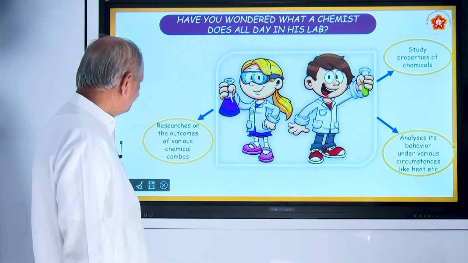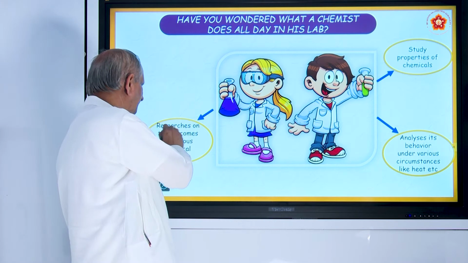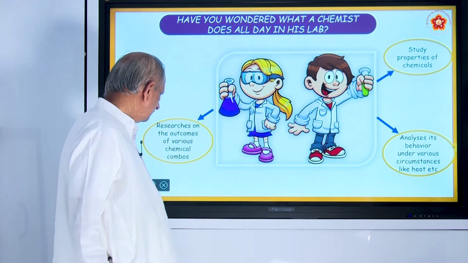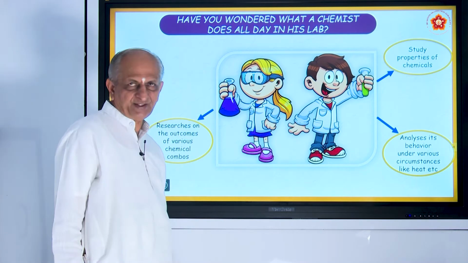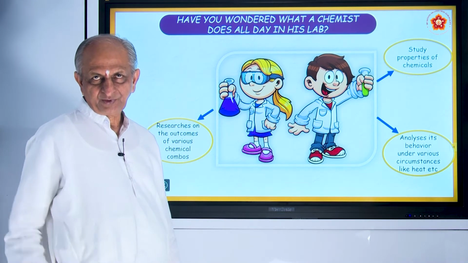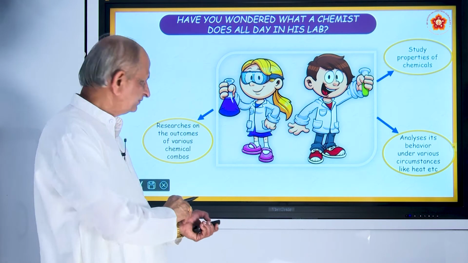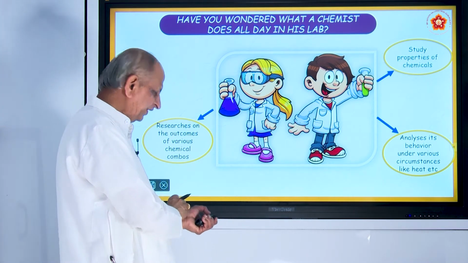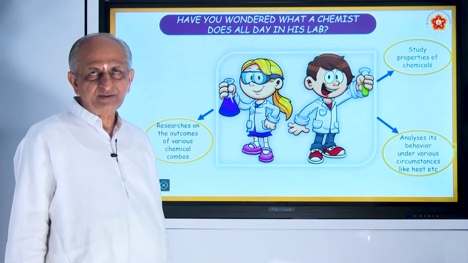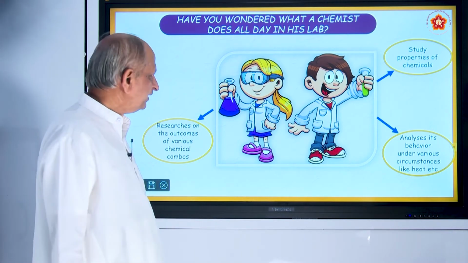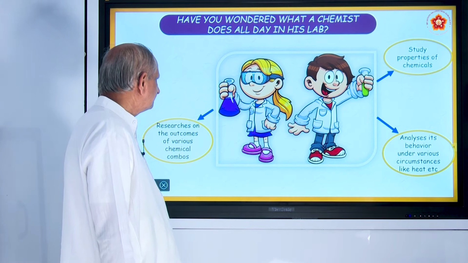And thirdly, he can do some research on the outcome of various chemical combinations. By seeing the products, he can make use of them for many interesting things.